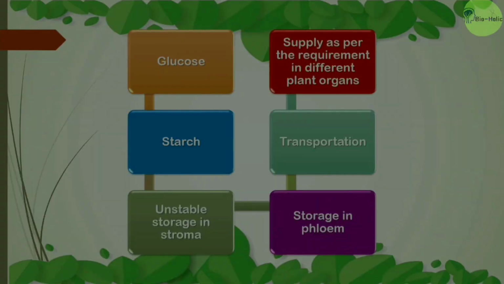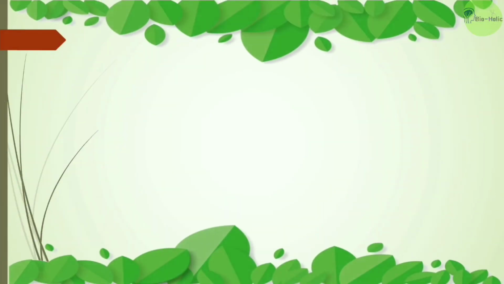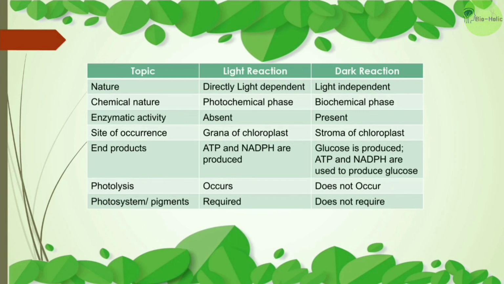Now we learned about the light reaction and dark reaction both. So let's differentiate these two. The nature of the light reaction is that it is totally light dependent and the dark reaction is light independent. Second is the chemical nature. Light reaction is a photochemical phase while the dark reaction is a biochemical phase. Enzymatic activity in light reaction is absent, but in the dark reaction various enzymes are present. The site of occurrence, the light reaction occurs in the grana of chloroplast and dark reaction occurs in the stroma of chloroplast. The end products of light reaction are the ATP and NADPH.